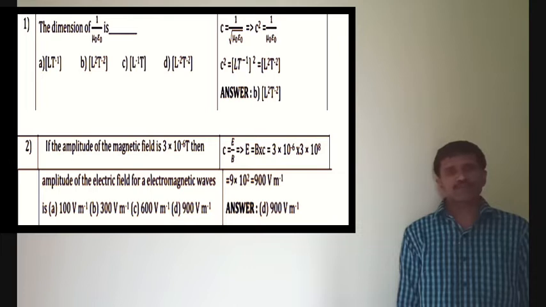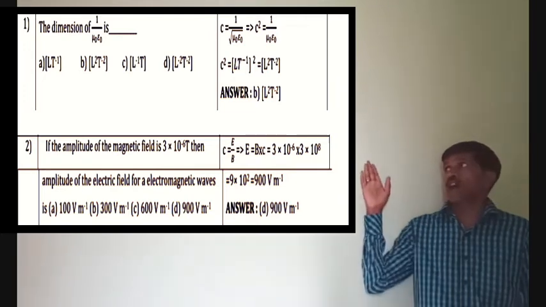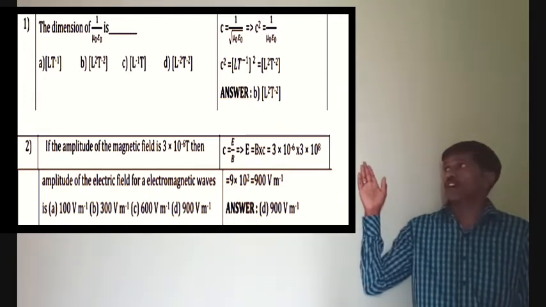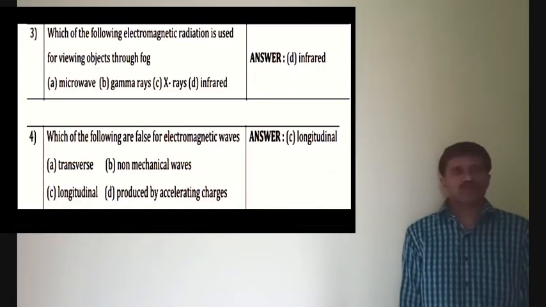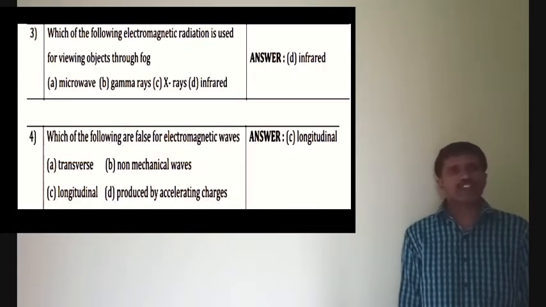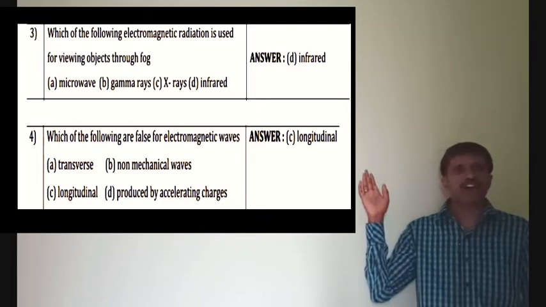If you bring the plus 2 value inside the value, we will get 900 volt meter power minus 1. Therefore, the second one mark question answer is D option, 900 volt meter power minus 1. Third one mark question: which of the following electromagnetic radiations is used for viewing objects through fog?